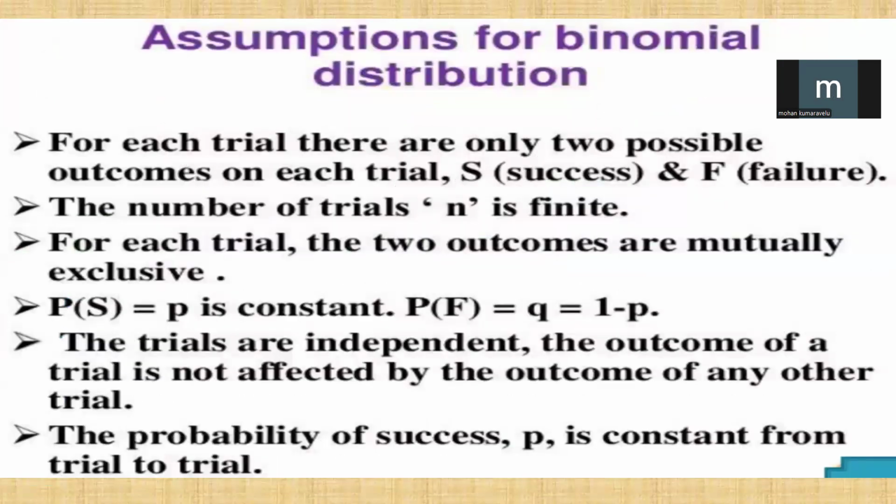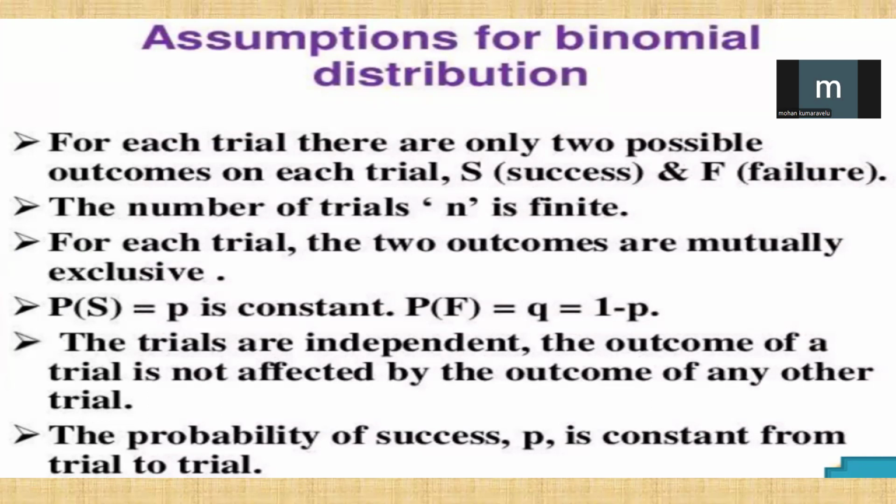Assumptions for binomial distribution. For each trial, there are only two possible outcomes, S success and F failure. The number of trials n is finite. For each trial, the two outcomes are mutually exclusive. Probability of S equal to p is a constant.